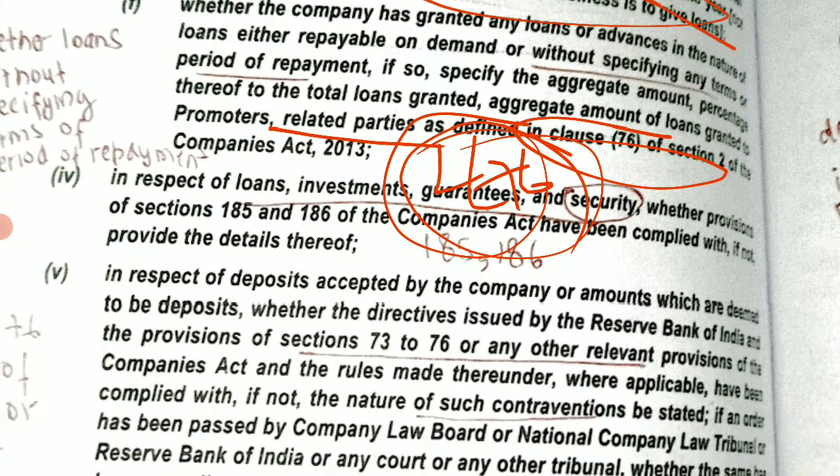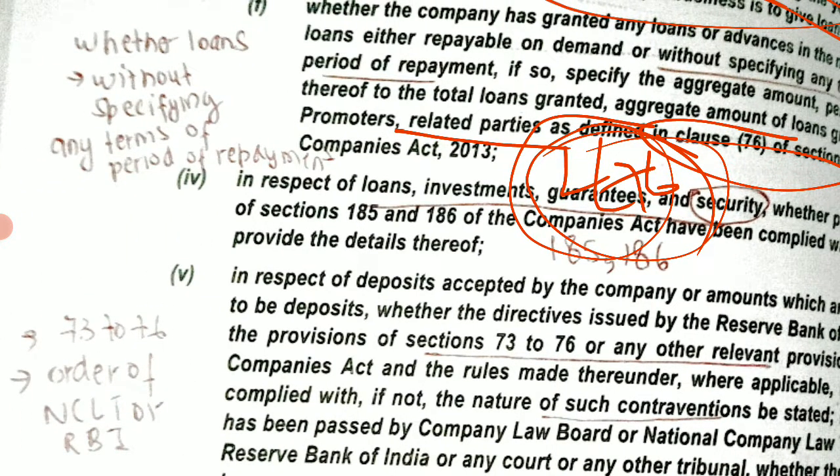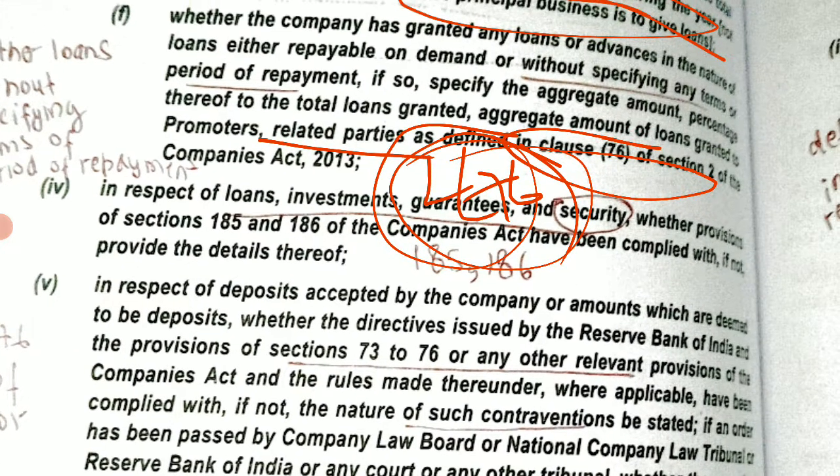Okay, now your fourth clause is about your investments. Now here also, we have read in the third clause also the term investment, but what is written here? It is written loans, investment, guarantee and security. They have not discussed anything about advances. So you, as an auditor, have to check whether all the loans, investment, guarantee and security are as per the provisions of sections 185 and 186 of the Companies Act or not, and you have to provide the details thereof.